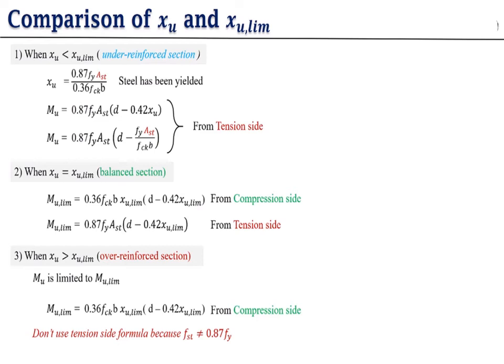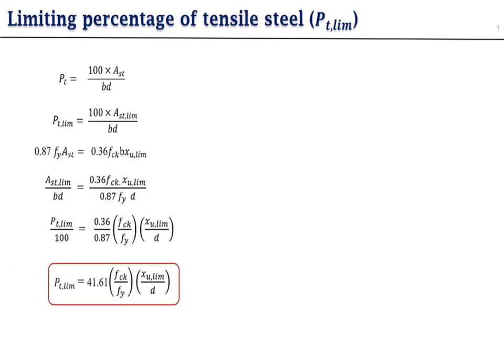So if you see here, there is some difference in moment of resistance. In case of an under reinforced section you find it for the tension side only, in a balanced section you find both compression and tension side, and in an over reinforced section you find the compression side only. Okay, so these are the formulas for finding the moment of resistance.